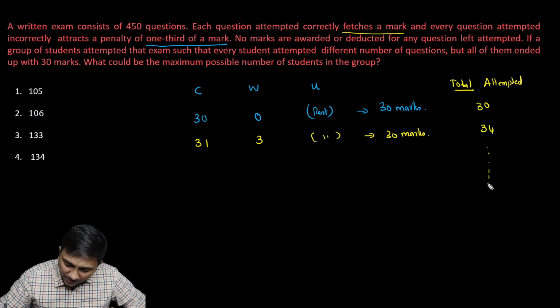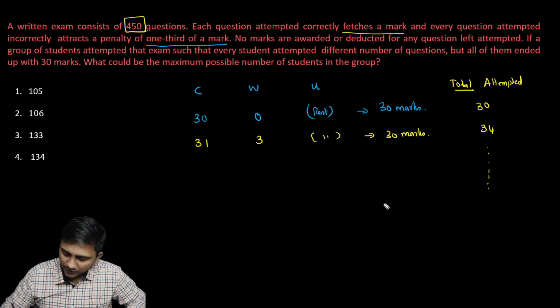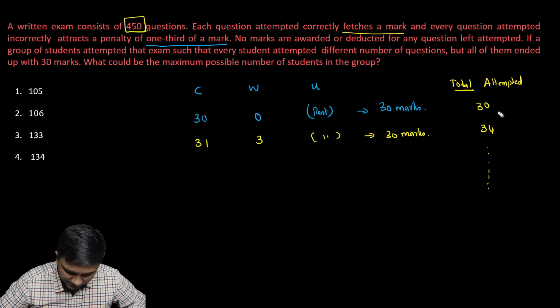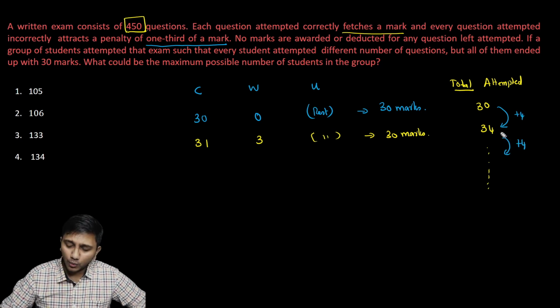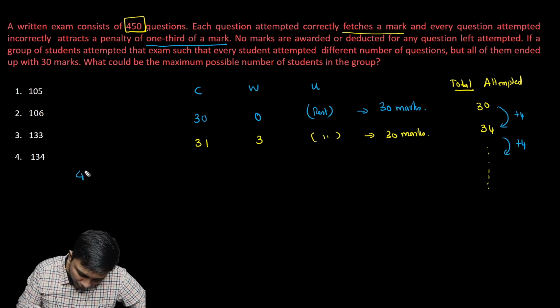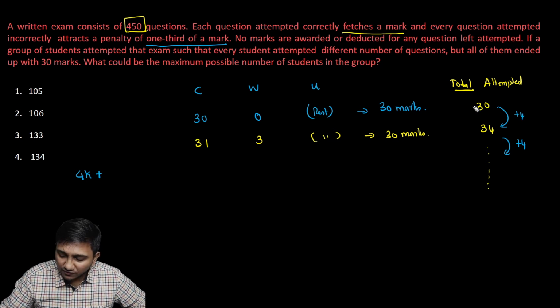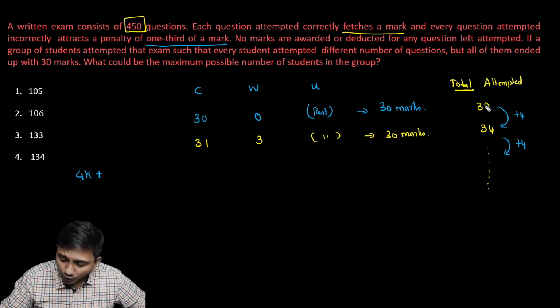Now I'll have to see till where I can go like this. We know that the total number of questions is 450, and this is an arithmetic progression increasing by 4, so I can write all of them in the form 4k plus something. If I divide the first one by 4, I'll get remainder 2.